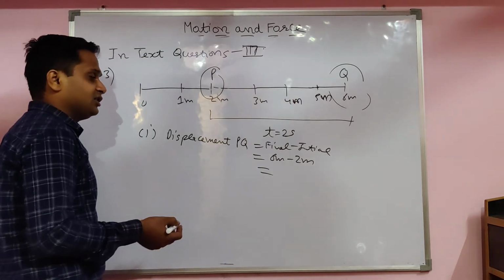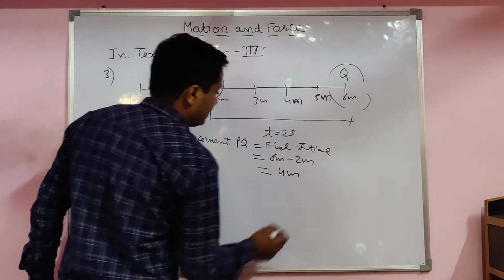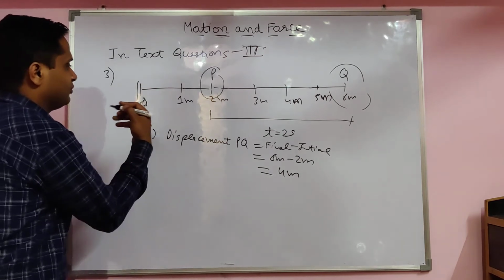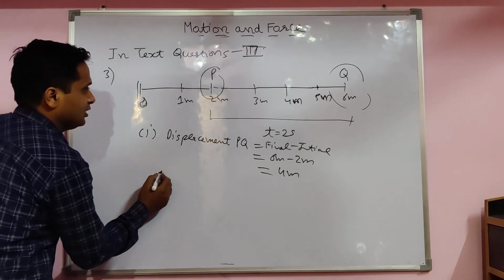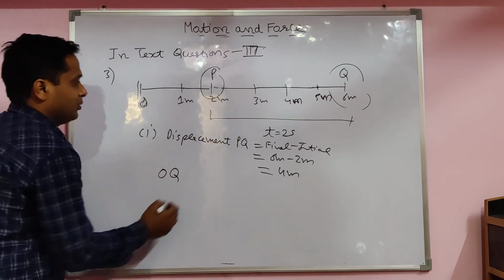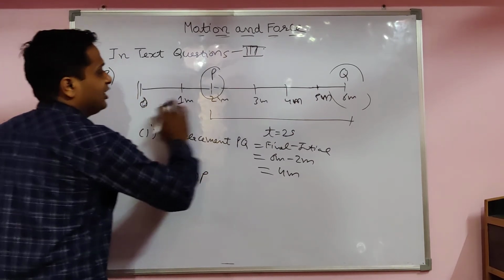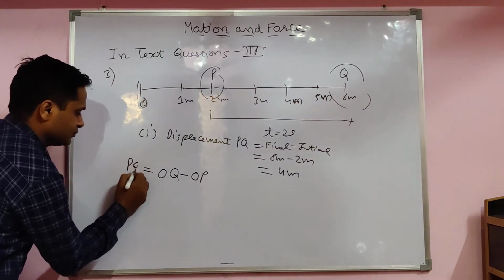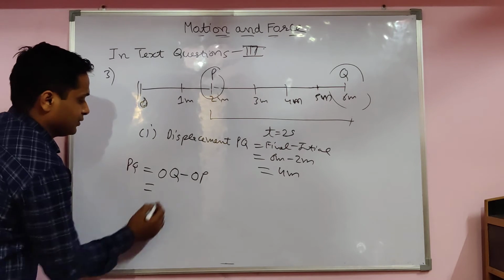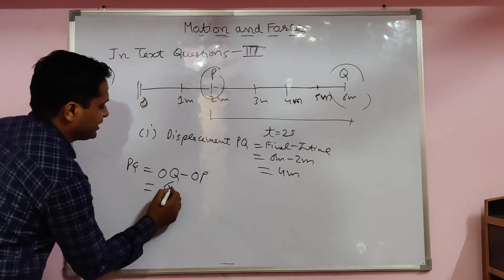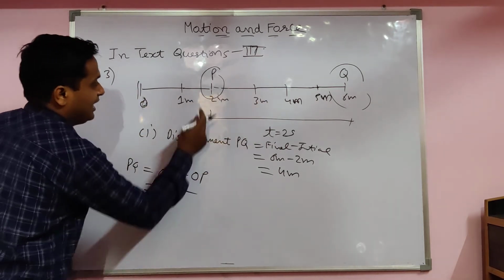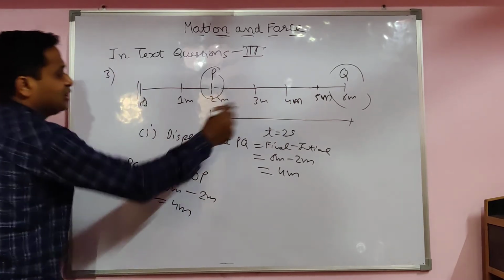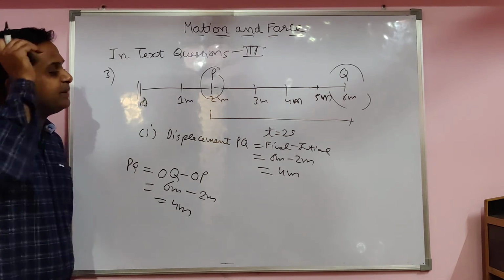This is the direct way, but another way is to find it from the starting point: OQ minus OP, then PQ will come. OQ is 6 meter starting from 0, and OP is starting from 2 only. So the answer is 4 meter. PQ is 4 meter. Displacement is 4 meter.